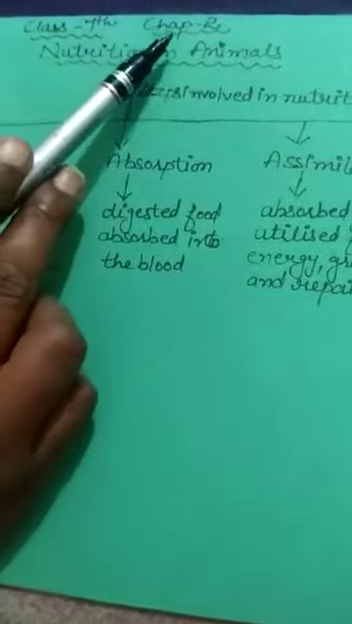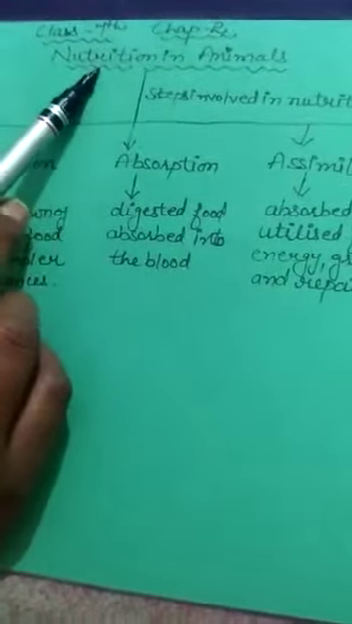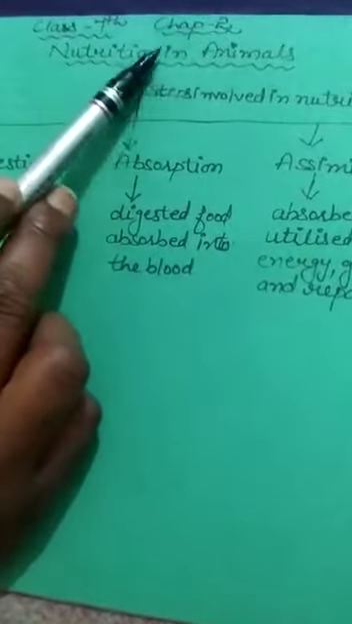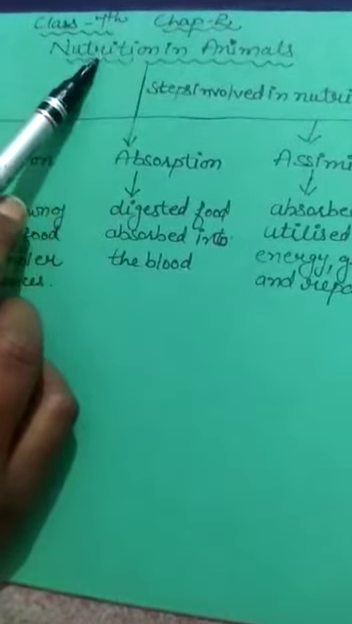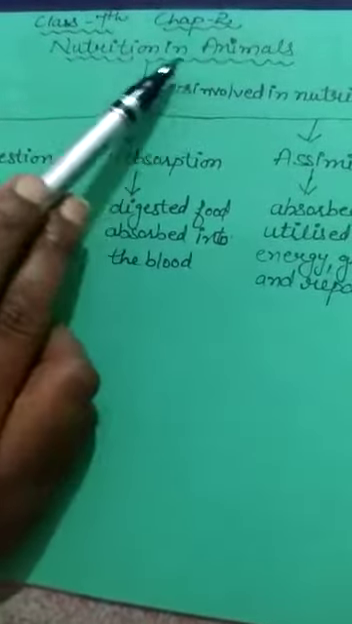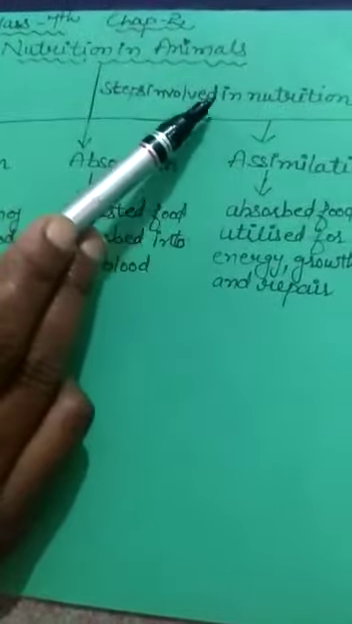Good morning everyone. Today we are going to start the chapter Nutrition in Animals. In the previous chapter we learned about nutrition in plants; similarly, in this chapter we read about nutrition in animals. There are mainly 5 steps involved in nutrition: first is ingestion, then digestion, absorption, assimilation and egestion.